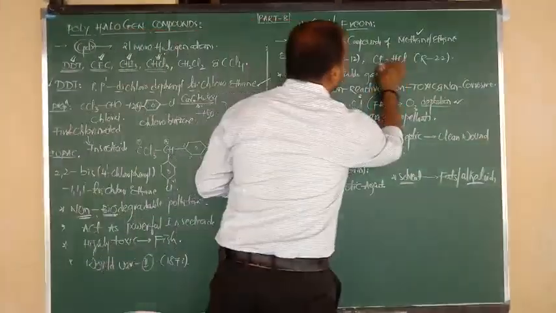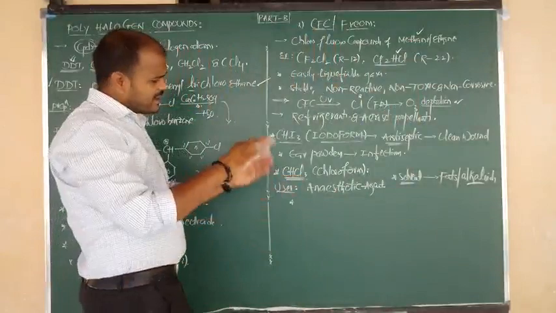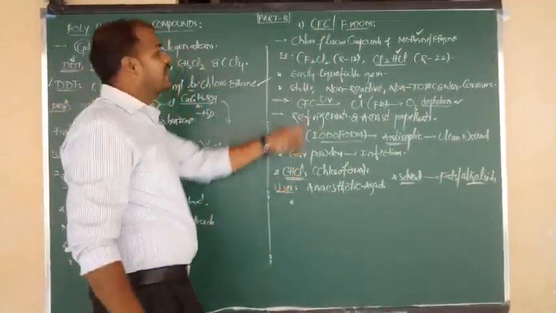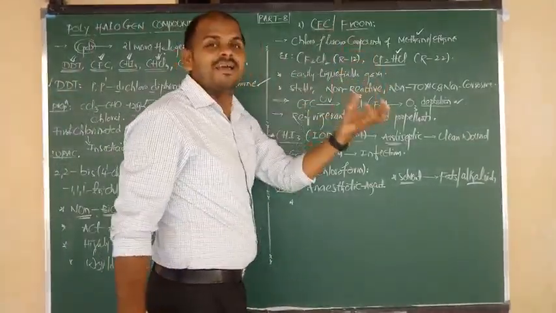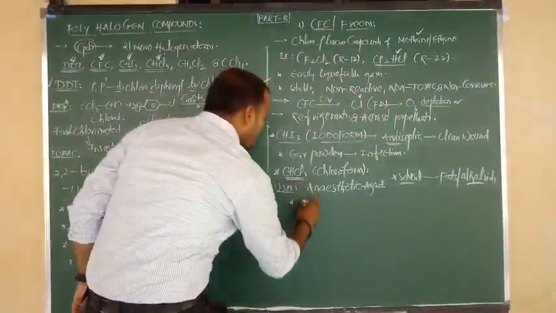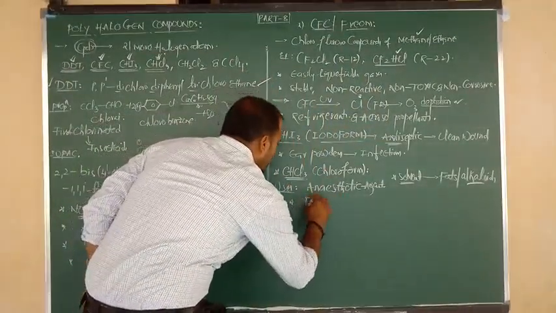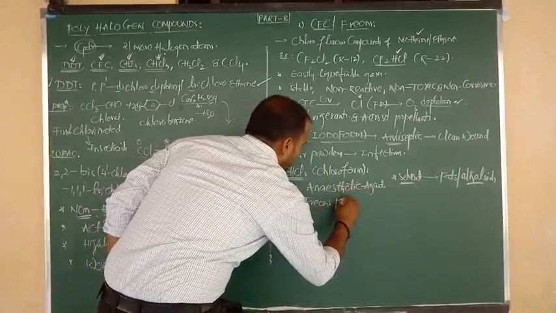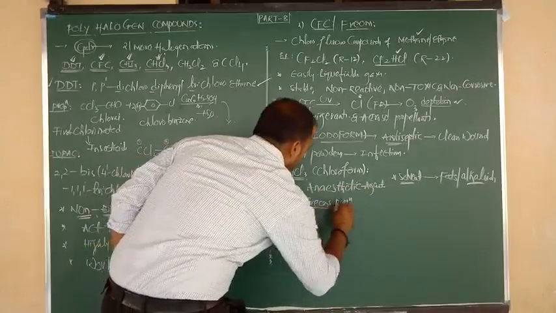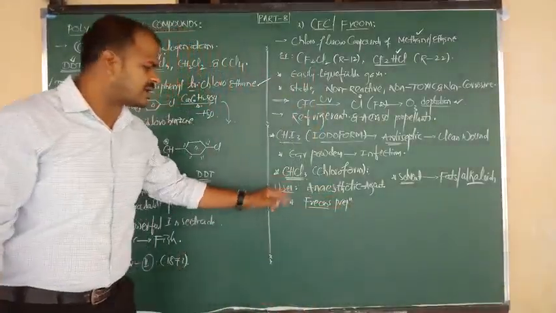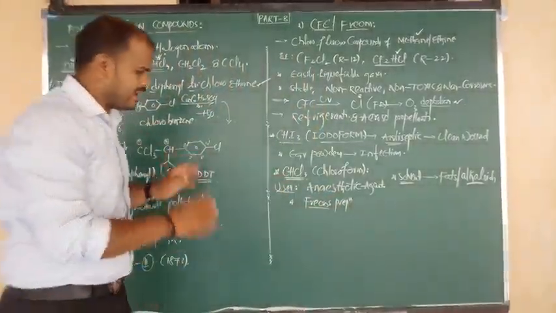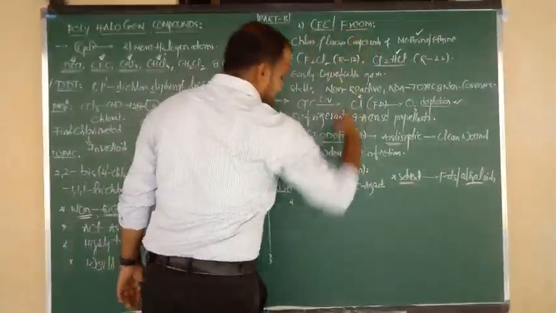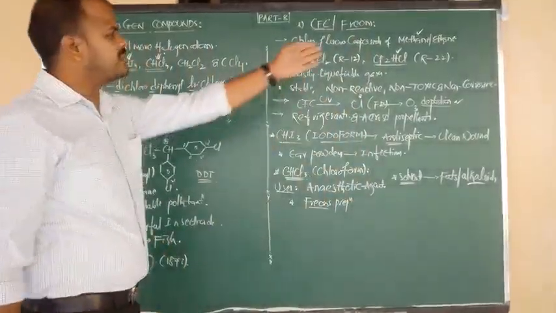2 chlorines replaced by 2 fluorines, you get CF2HCl. So by the replacement of hydrogen by halogen, or chlorine by fluorine, whatever that may be, from chloroform we can prepare this type of what, beta? Freons. So chloroform can be used in manufacture of what, nana? Freons. So for freon preparation, what can we use, beta? We can use chloroform. Okay, enough. So anesthetic agents and solvents, and used in manufacture of freons and CFC refrigerants, like examples you can consider.